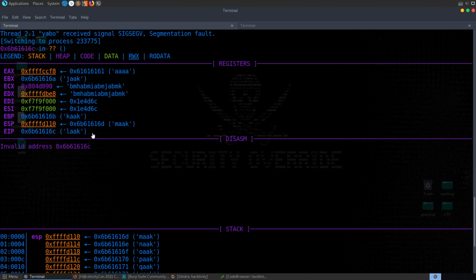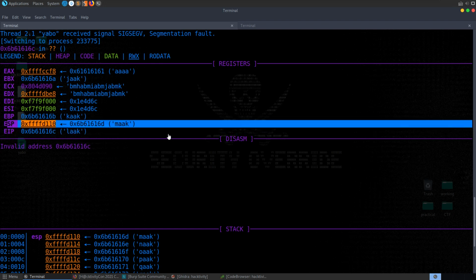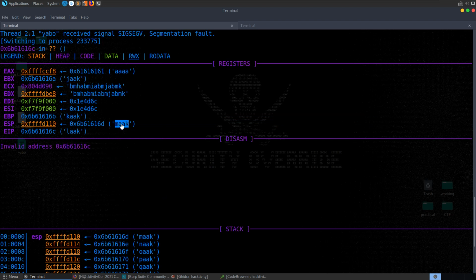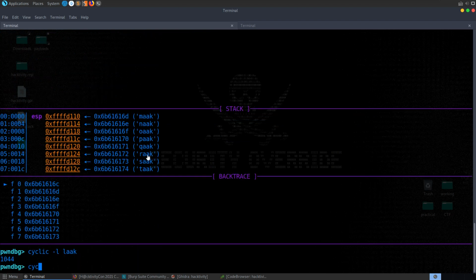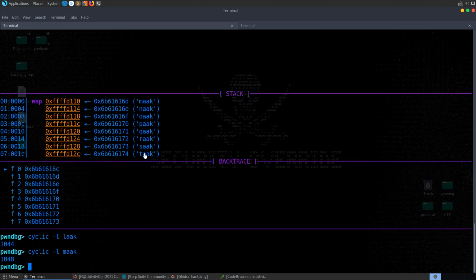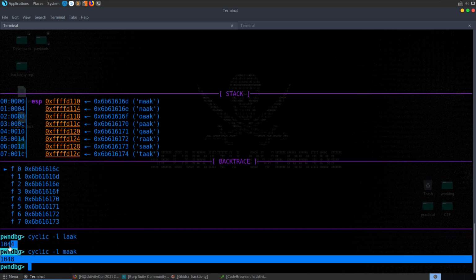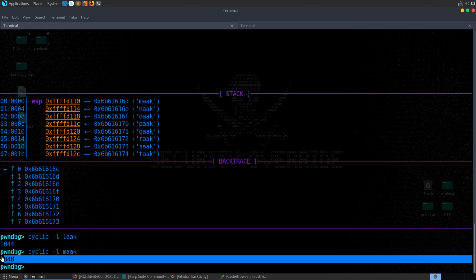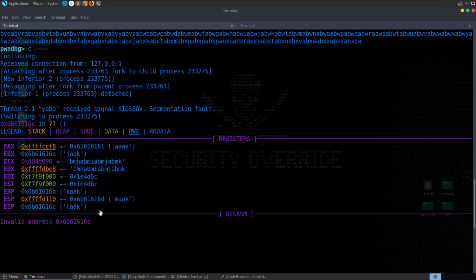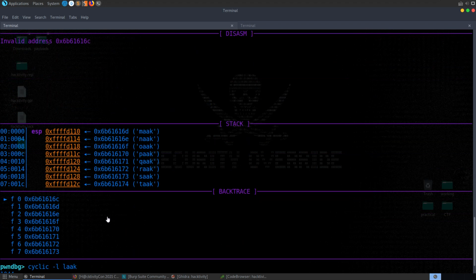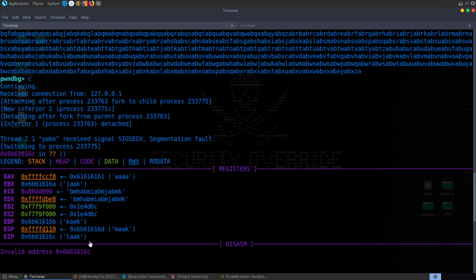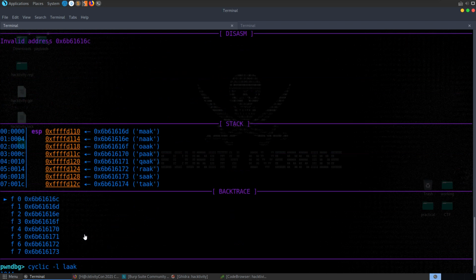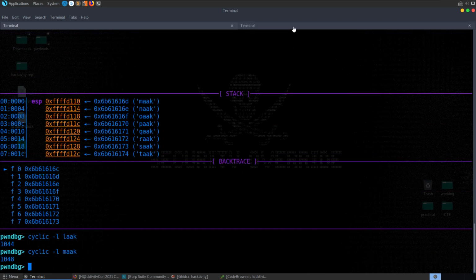And we want to overwrite the instruction pointer. Ideally what we want to try and find here is maybe a jump ESP instruction, which will make it jump to our ESP, and you can see that ESP has this MAAK in it. So just out of interest, let's do cyclic -l, although it's completely predictable. This is directly after our instruction pointer. So we overwrite the return address, and then right after that we have our shellcode. But although it's right after that, logically we still need to get the address of the ESP. So we still need to find that jump ESP instruction. Let's find that first of all.